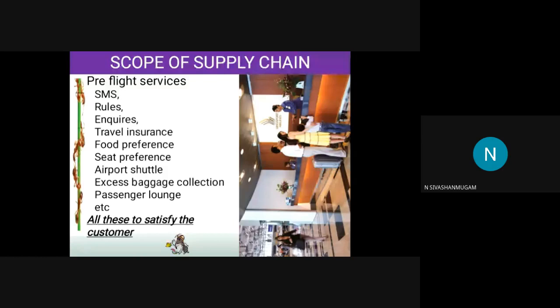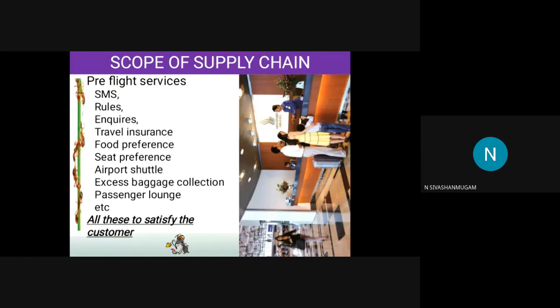Okay. Next is the airport shuttle service. Suppose you are staying in a hotel. If you want to board the flight, you just call the customer care center. They will send you a taxi or cab from their area, and they will pick you up, and they will drop you at the airport. Okay, so they are doing the airport shuttle service also, and the excess baggage collection.